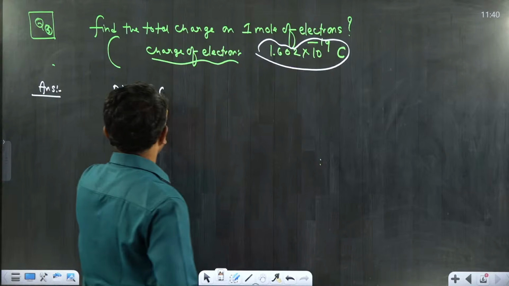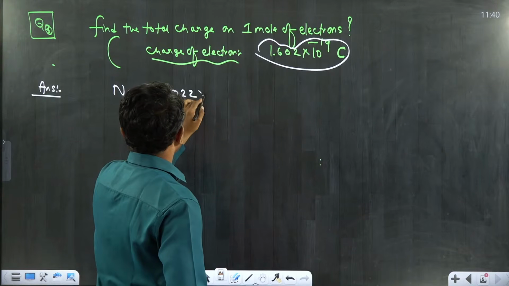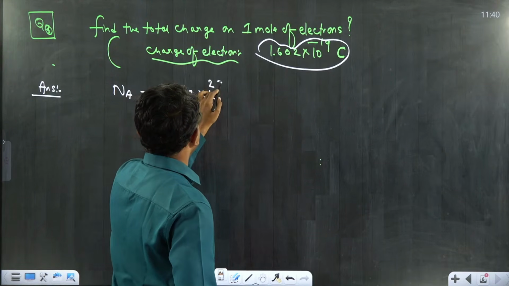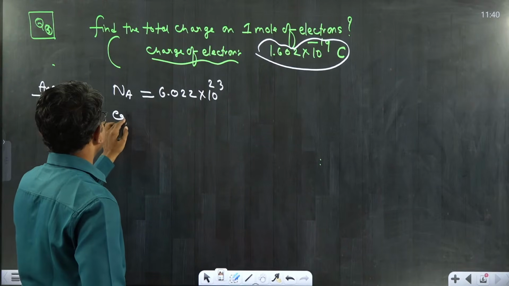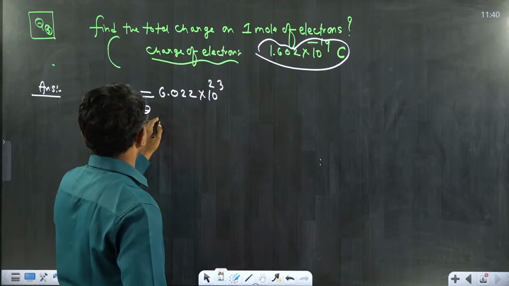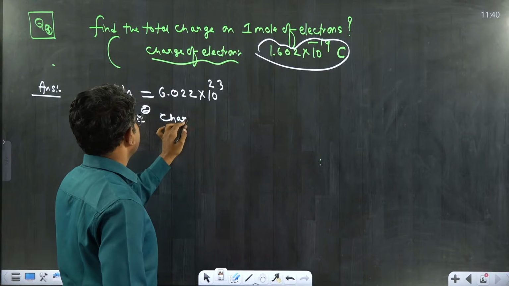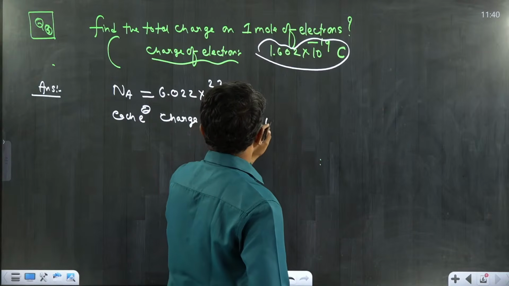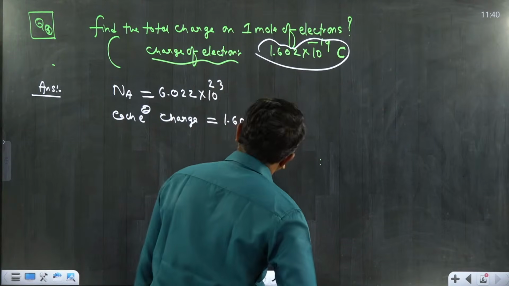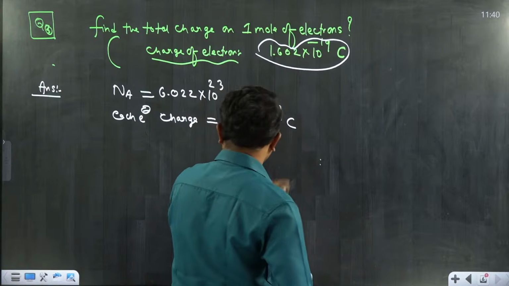The value also you will be knowing, 10 raised to the power 23. And each electron charge is 1.602 multiplied with 10 raised to the power minus 19 coulombs.